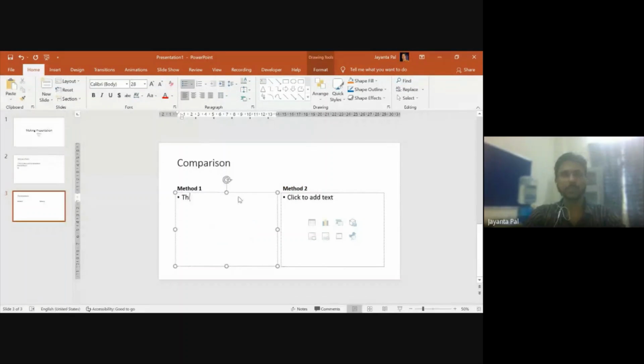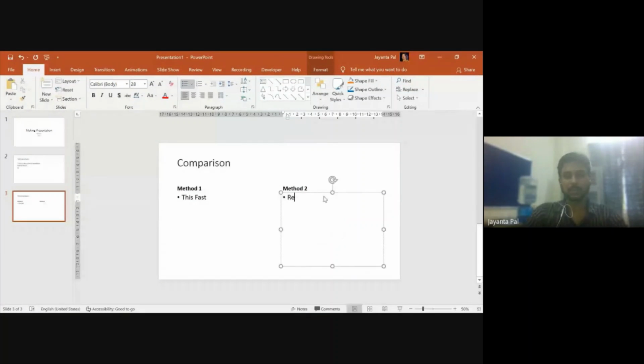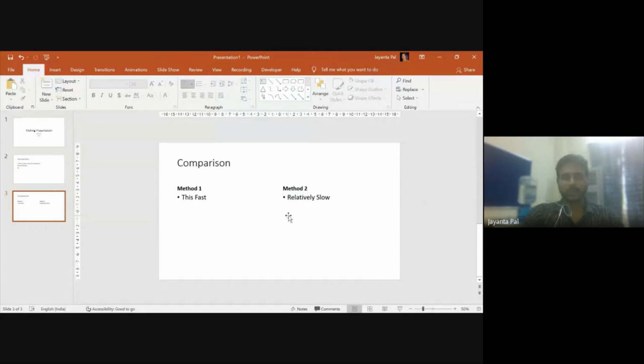So this is fast, relatively slow, or whatever you want to make the points to compare method one and method two. I'm just showing you an example. So in this way we can choose, or we can change the layout also.